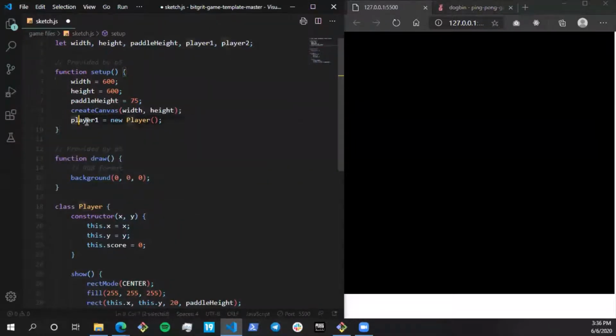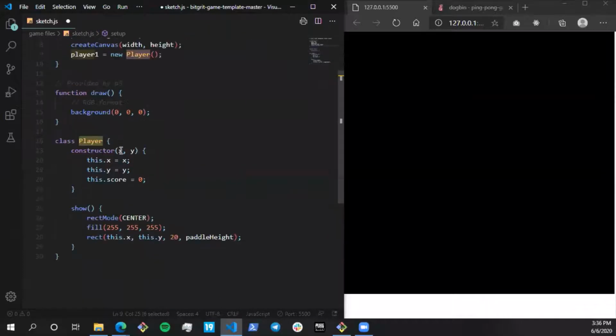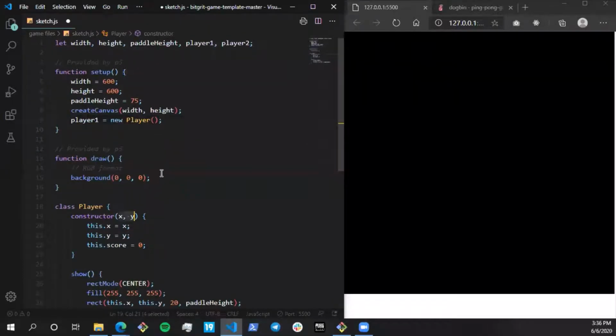You can see this is the name of the variable. New is a keyword, and this is the name of the class. So we have to put the template which we are creating the object from. The template is Player over here, and you can see the constructor takes 2 parameters. So I have to give the starting x and y coordinates of the paddle.